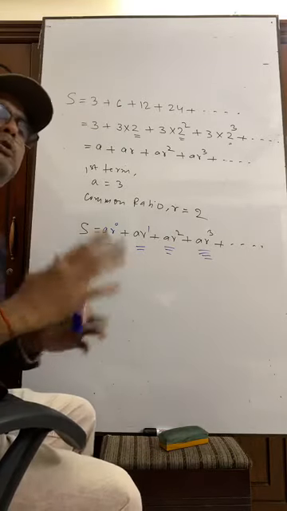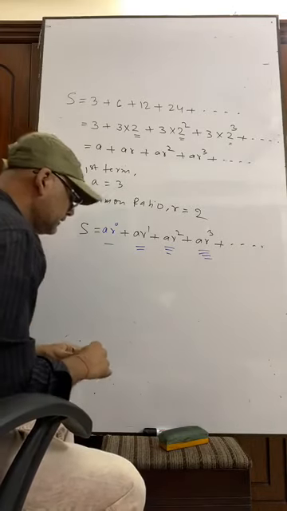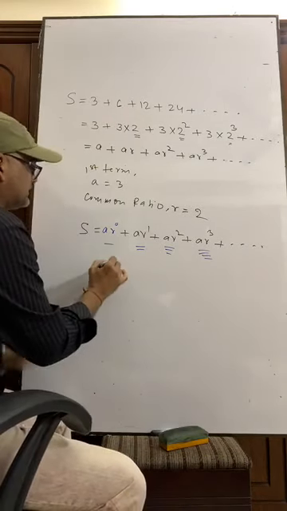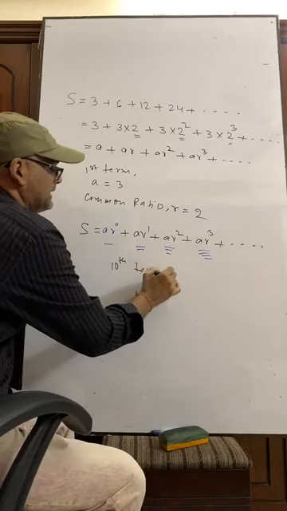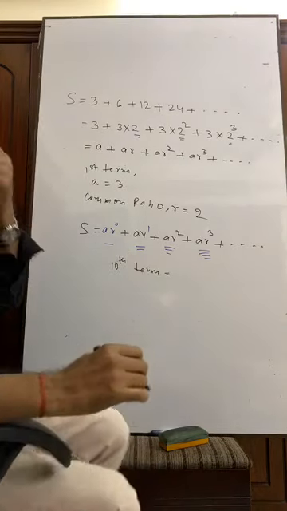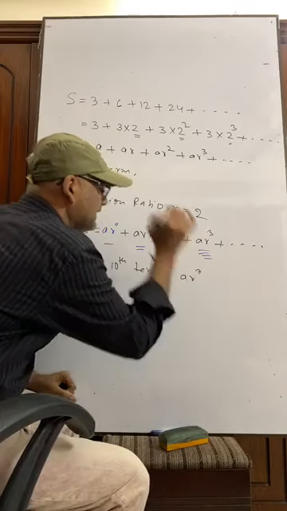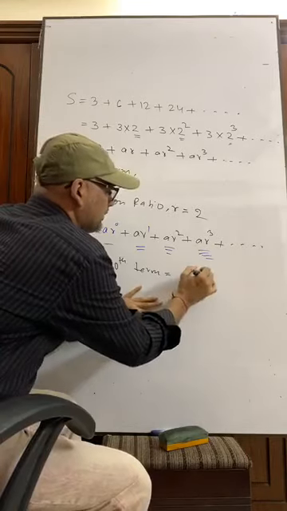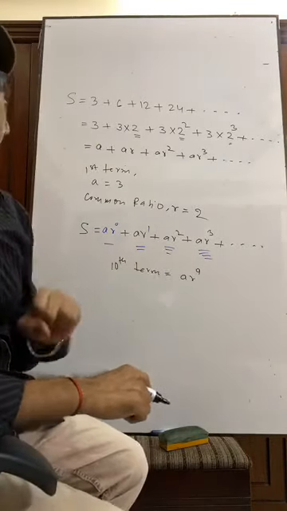So, if we want to mention the 10th term, what will be the 10th term? I think you can write it now. 10th term, it will be A R to the power 9. Everywhere we see that power is 1 less than the term.